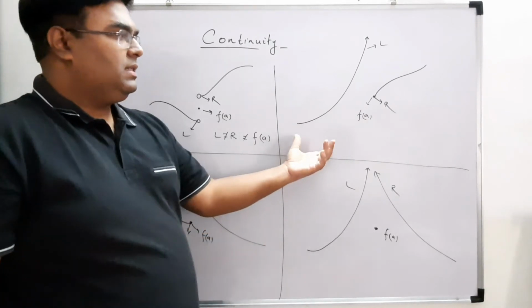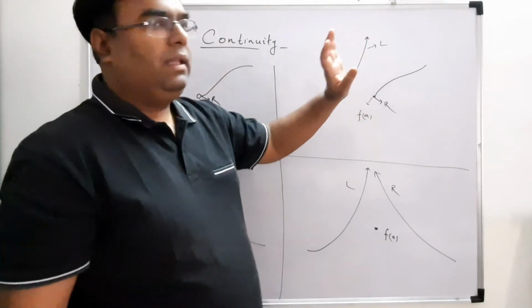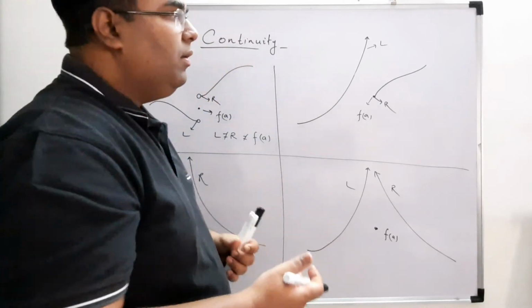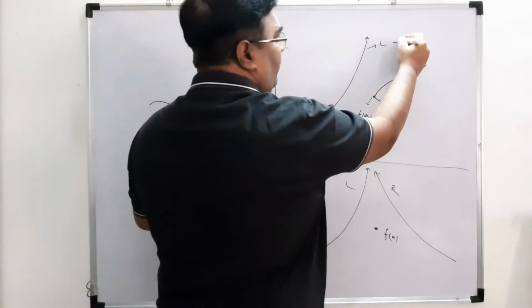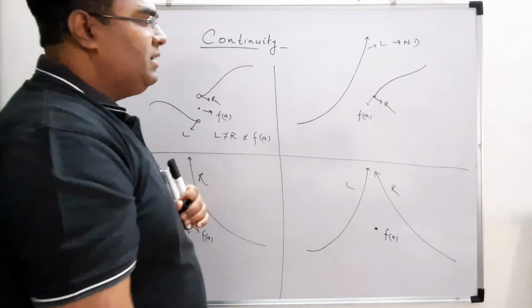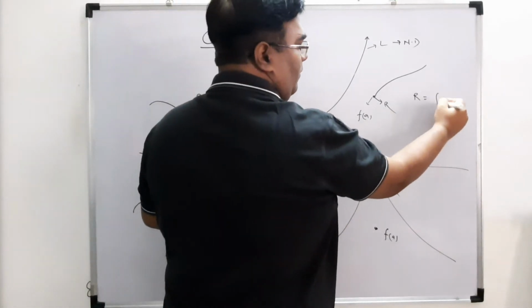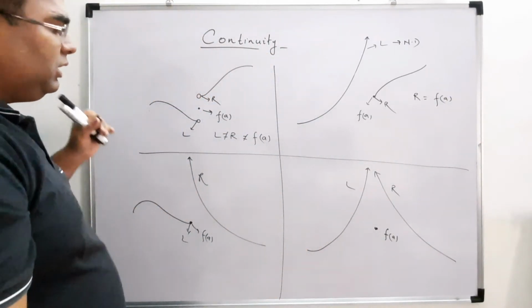Now in the next example, I have shown it like this. It means that L is not defined, there is no particular value of L. So L is not defined, R is defined, and suppose f(a) is equal to R. In this case also it is discontinuous.